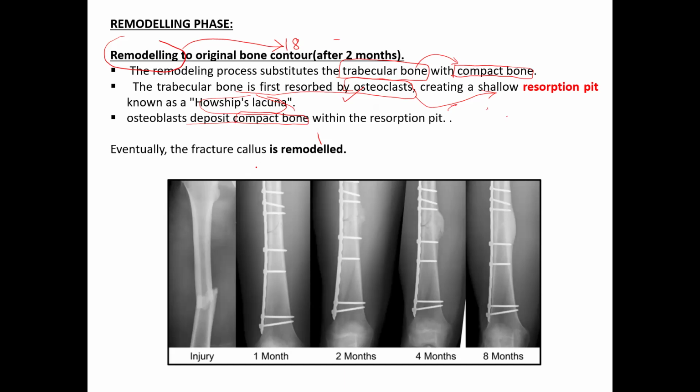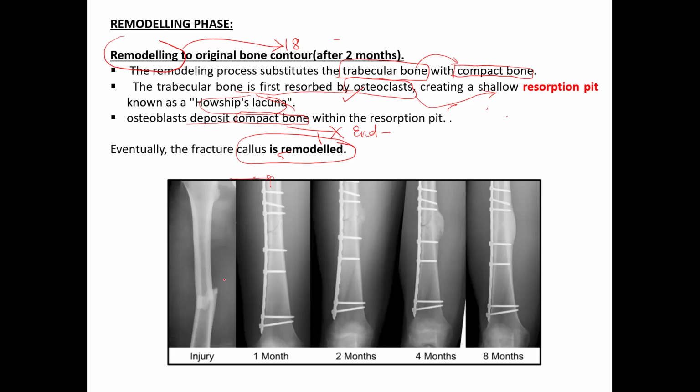Then trabecular bone over time is resorbed and replaced by compact bone. Once it is compact bone, the fracture union is complete. The fracture has attained its end mark, united and healed completely. That's how the fracture gets remodeled, or callus forms normal bone.